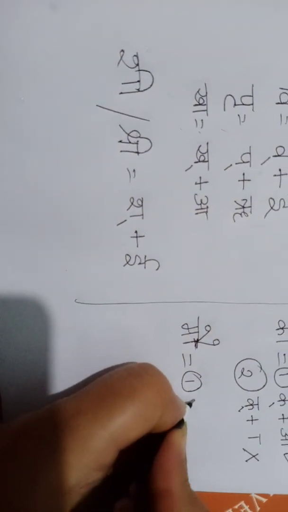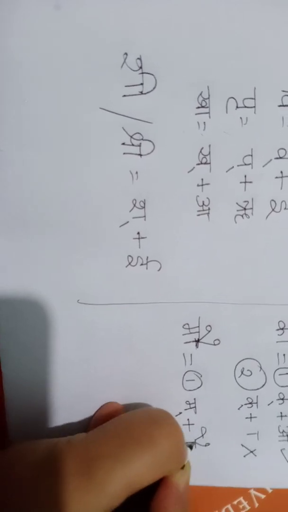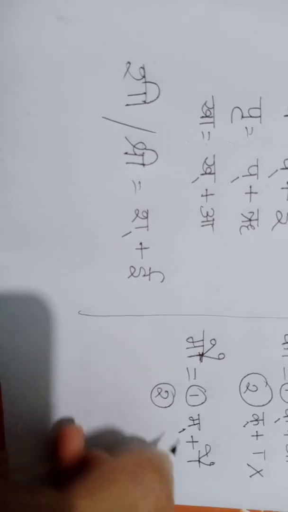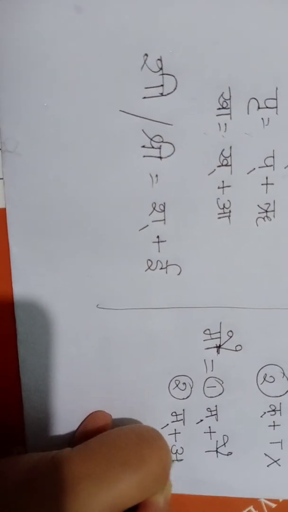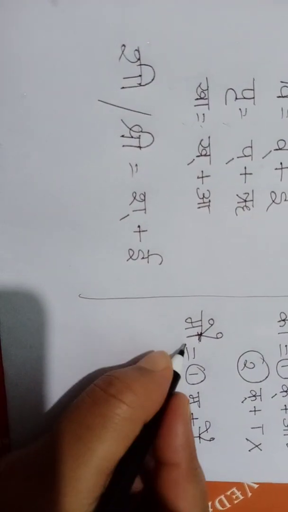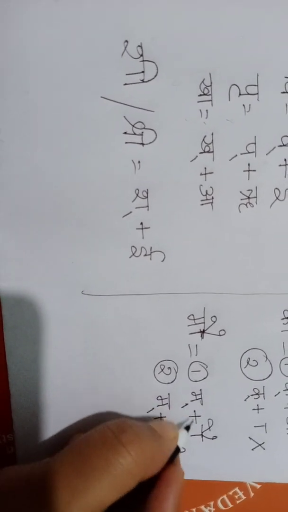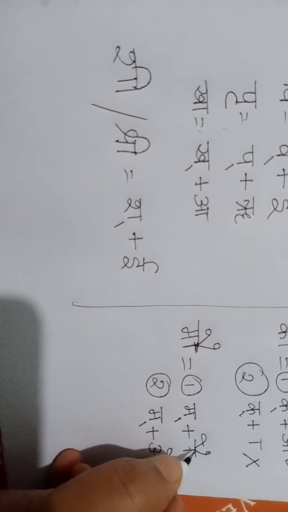He is writing mo plus o ki matra, mo. And Sam, the second student, is writing mo plus o, mo. This is mo plus o, mo, but this one is mo plus o ki matra. This is not o, this is o ki matra.